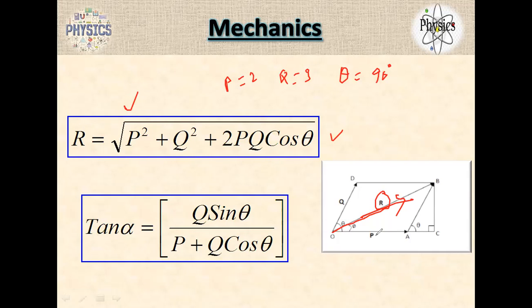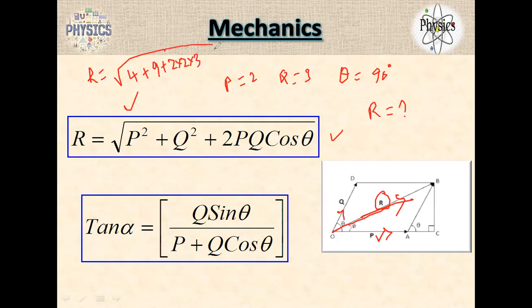What are P and Q? P is one of the vectors, Q is the other vector, and the resultant vector is R. So now we need to find R. You just substitute here. R is equal to root of P, how much? 2. Root of 4 plus 9 plus 2PQ, 2 into 2 into 3, cos 90.